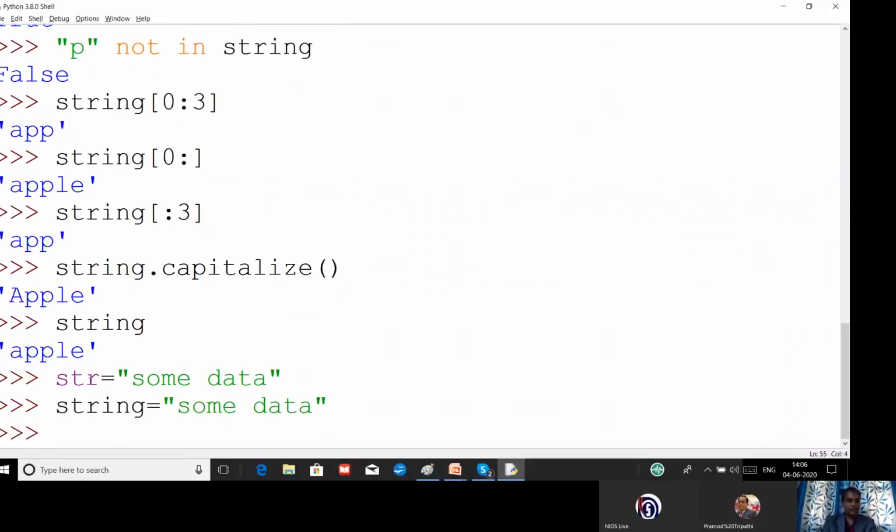Please try to understand, string is a reserve keyword, so it should not be used as a variable name. What I want to find is om.